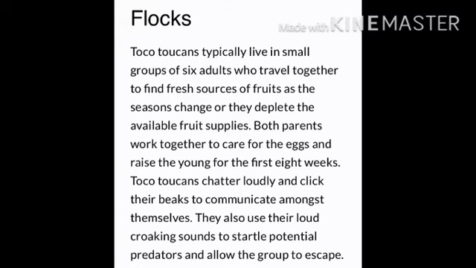Toucans chatter loudly and click their beaks to communicate among themselves. They also use their loud croaking sound to startle potential predators and allow the group to escape.